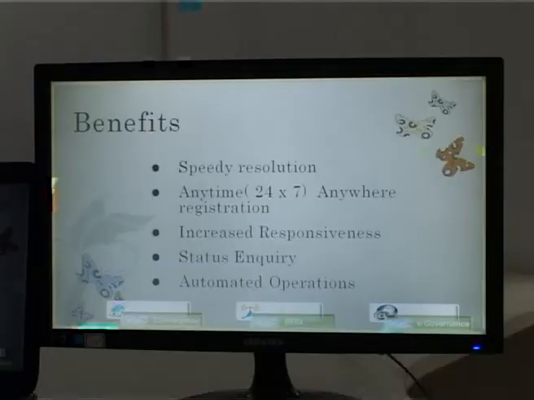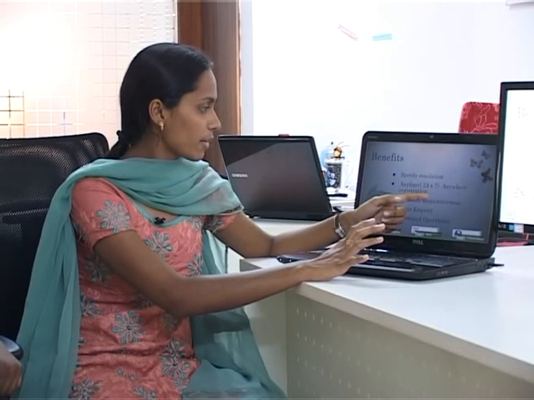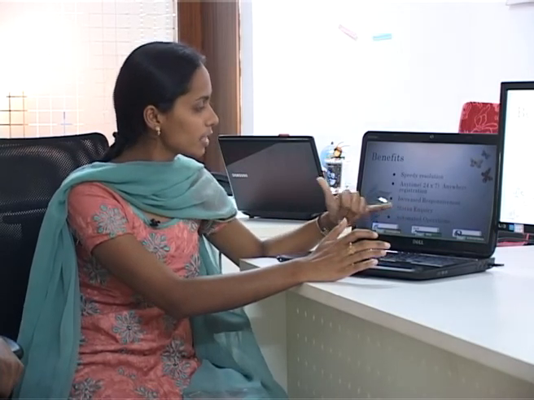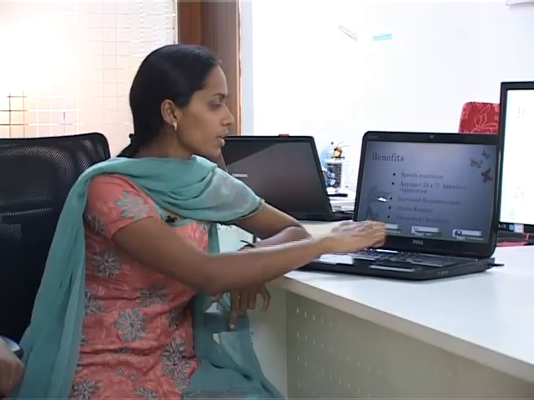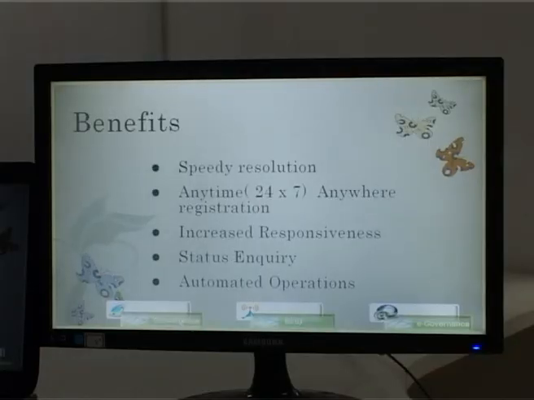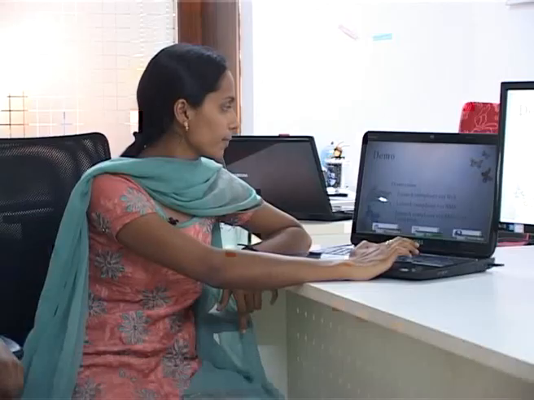What is the benefit of using this grievance management system? It gives very speedy resolutions. The user can launch the complaint anywhere, anytime, 24/7, and it will increase responsiveness. Before, if they launched a complaint, it would take more time, but by using this GMS service it will increase the responsiveness, and status enquiry and automated operations will also be available.